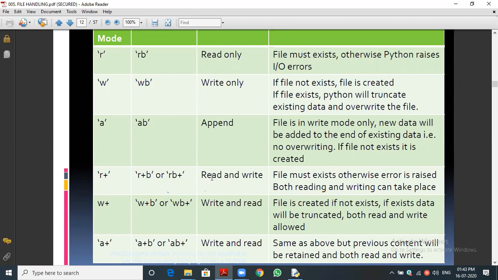Okay, that is the use of R plus. W plus means first we need to write, then we can read it. If you want to store the previous data, I need the previous data also, then we have to go for A plus mode, that is append plus. Or else in binary, AB plus or A plus B. Okay, that is the thing.